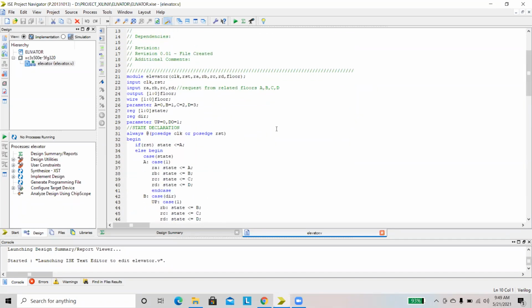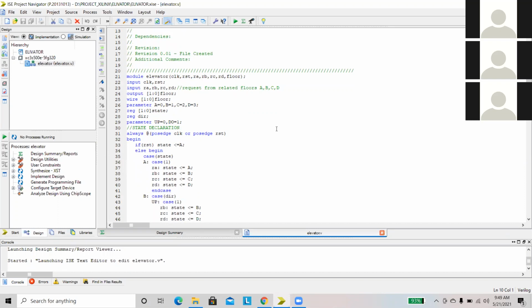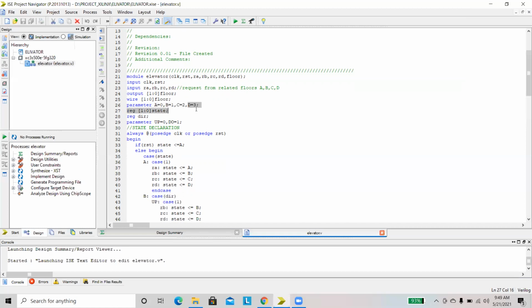So the project is elevator. Everyone knows elevator, right? That is lift. We use it daily in our apartments and shopping malls like that. Here I am taking 4 floors. One is A, second is B, third is C, and the final one is D. Here the elevator is a sequential device. It can be operated by clock and reset.